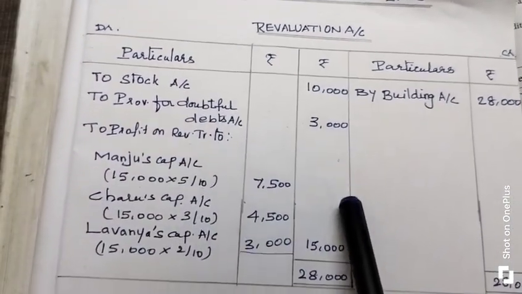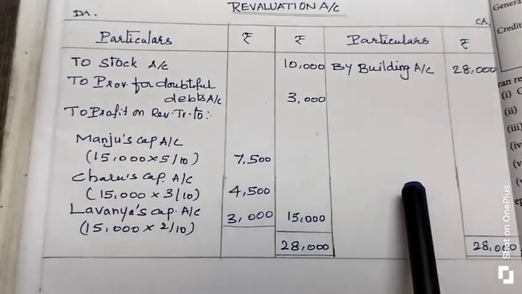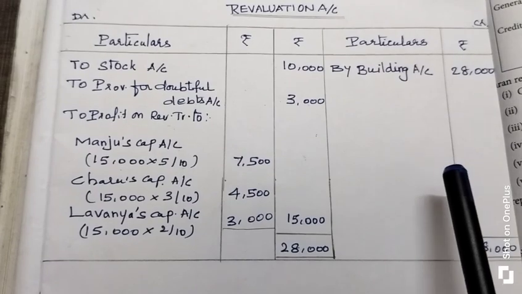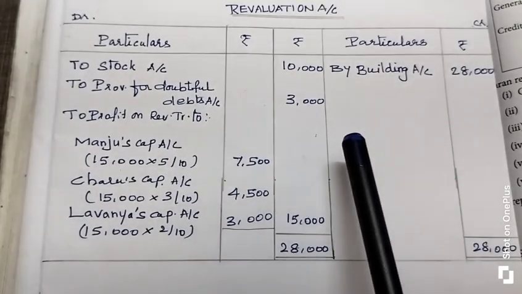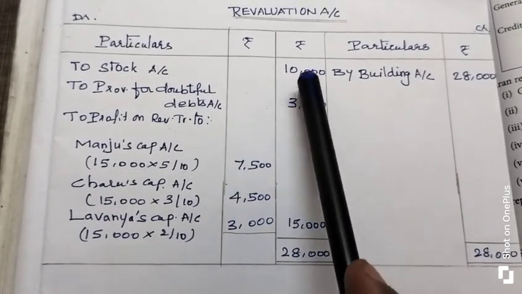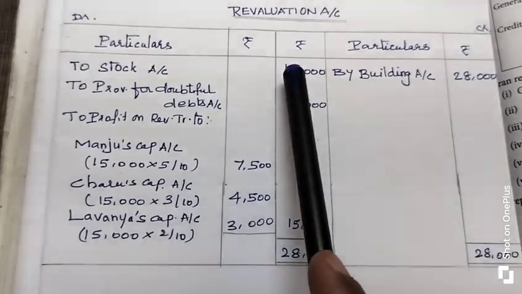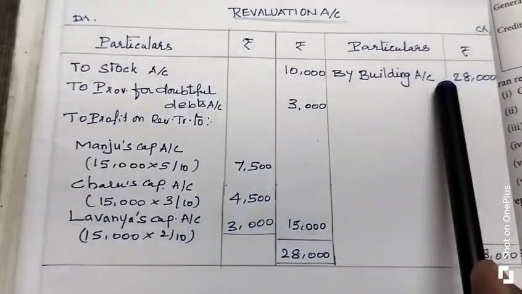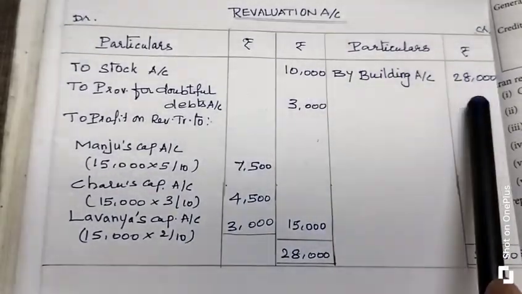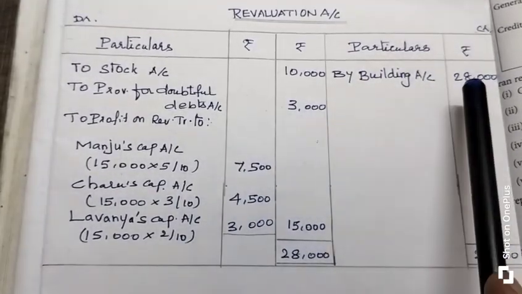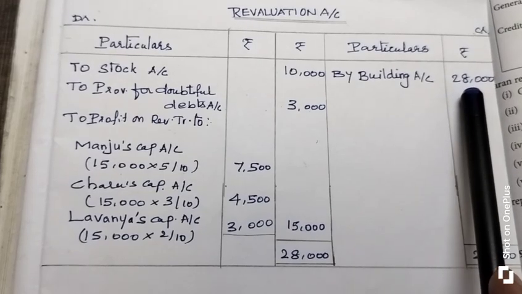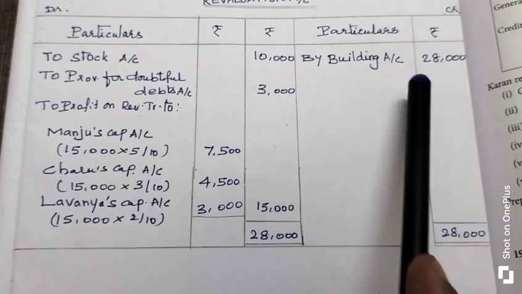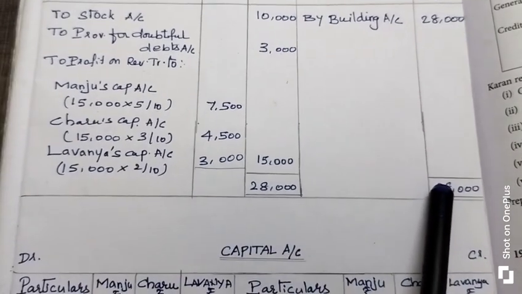Then what do we have to do? Now we are going to find the total. How can you calculate the total? Whichever side has the higher value, that side we consider as the total. Accordingly, we have to compare both sides. On the debit side we have 10,000 plus 3,000, 13,000 rupees. On the credit side we have 28,000 rupees. So after comparing both sides, the credit side has the higher value. That higher value is considered as the total. So we entered 28,000 rupees on the credit side as the total.